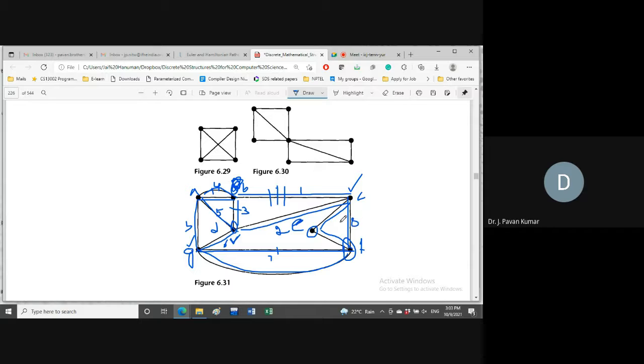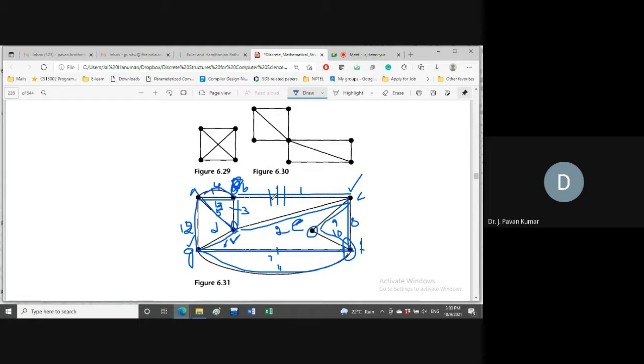Please note down. This is 9, this is 10, then this is 11, this is 12, this is 13 finally. Okay, so with this we could get the Euler cycle.